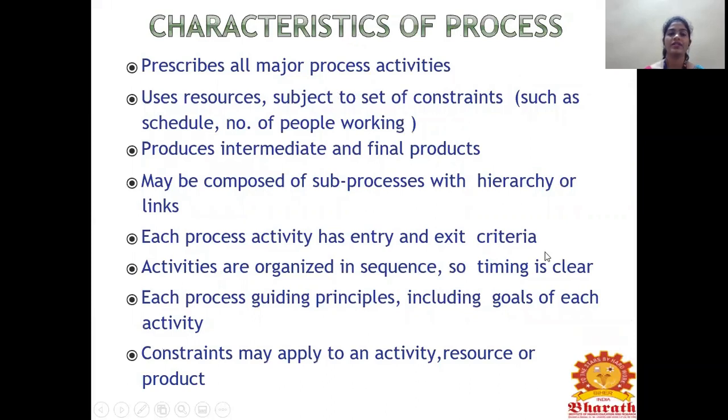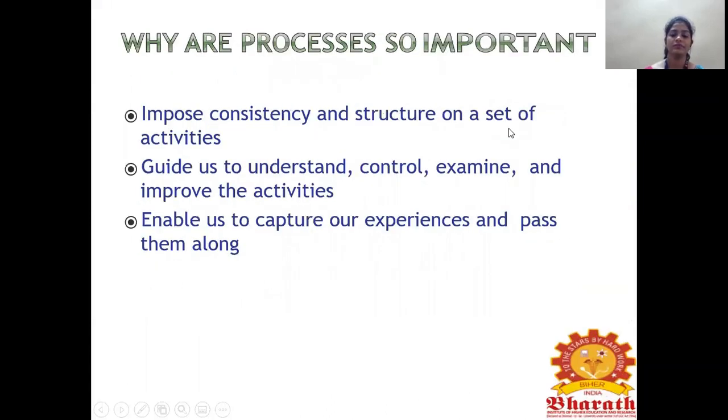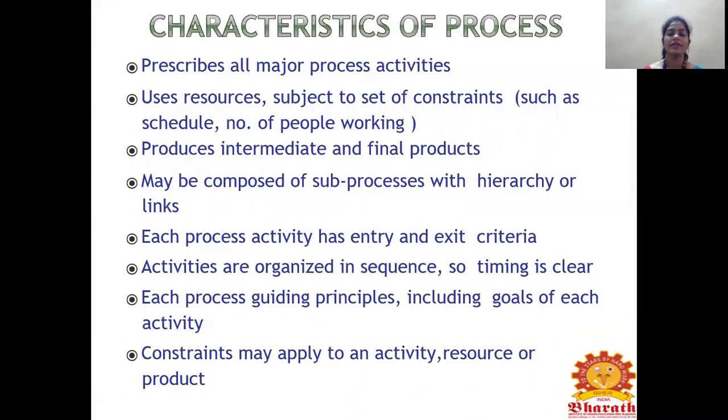What are the characteristics of process? It prescribes all major process activities, resources, the set of constraints we're going to use, schedule, and number of people working. It also produces intermediate and final products. It is composed of sub-processes with hierarchy or links. Each process activity has entry and exit criteria. Activities are organized in a sequence, so timing will be very clear here.